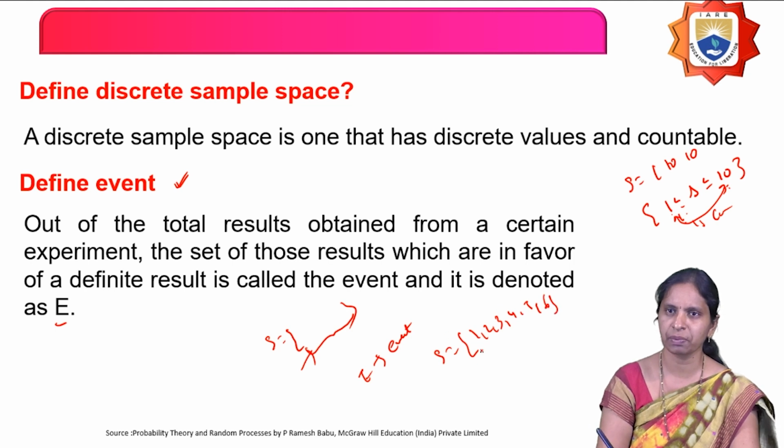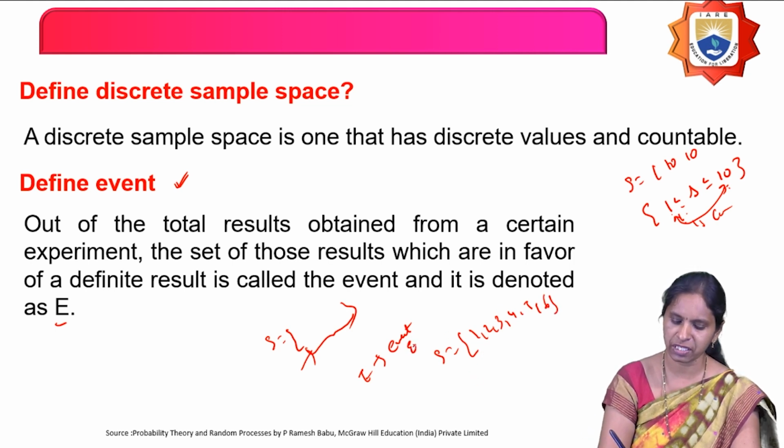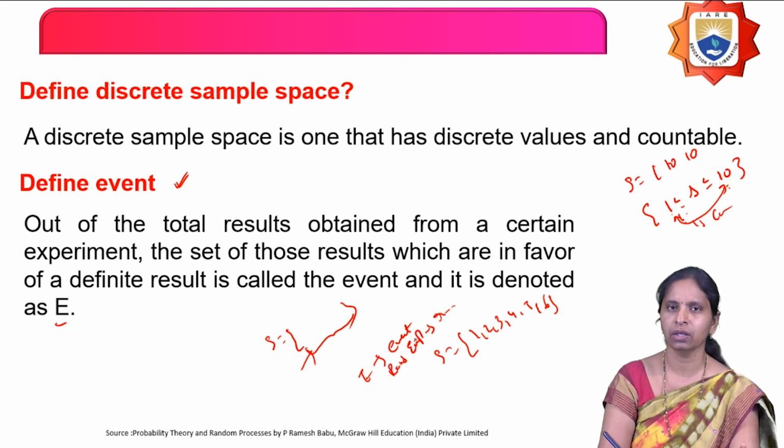Now on the sample space, I am defining what is my experiment here? Rolling a die is my experiment. What type of experiment is it? Random experiment, because the outcome cannot be predicted. And what is the sample space for that? 1, 2, 3, 4, 5, 6.